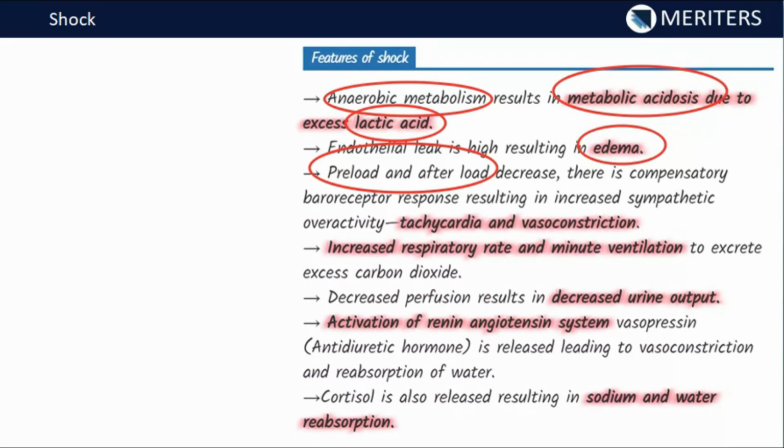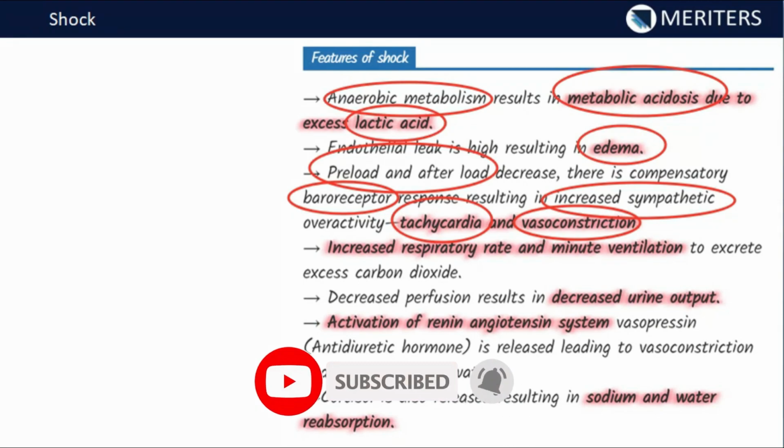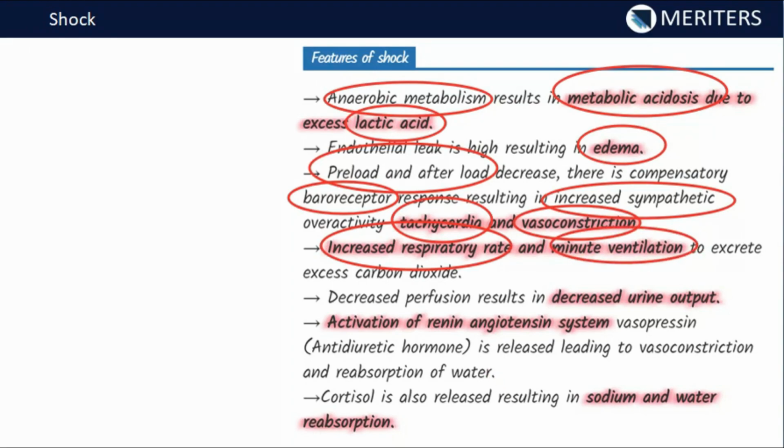Now when the BP falls, there are certain baroreceptors like the aortic arch and the aortic sinus. These baroreceptors will gauge the decrease in blood pressure, and in response they will increase the sympathetic activity and lead to increased heart rate and constrict the vessels. So baroreceptors will sense the decreasing BP, and in response to that, tachycardia as well as vasoconstriction can occur in shock.